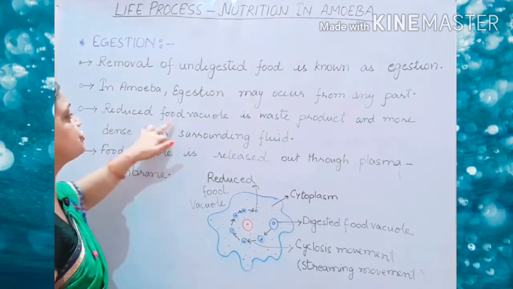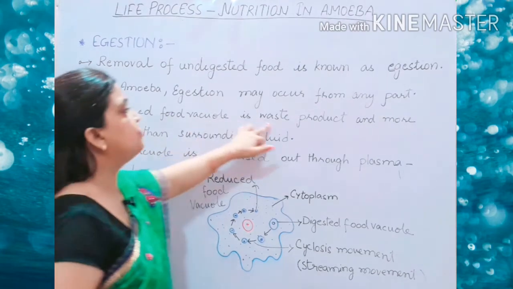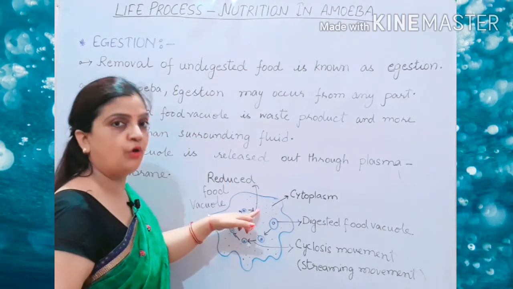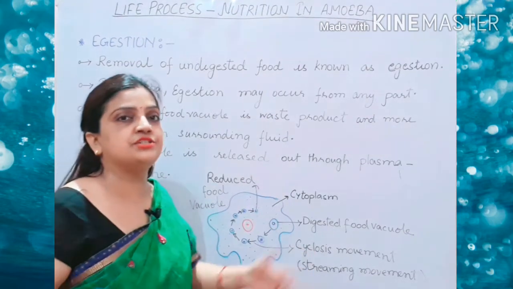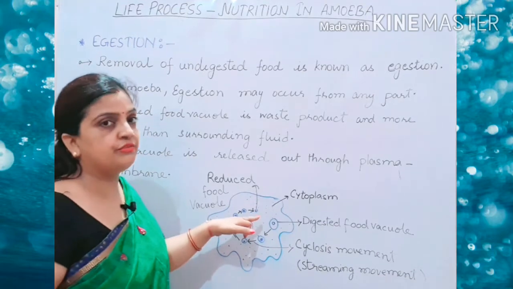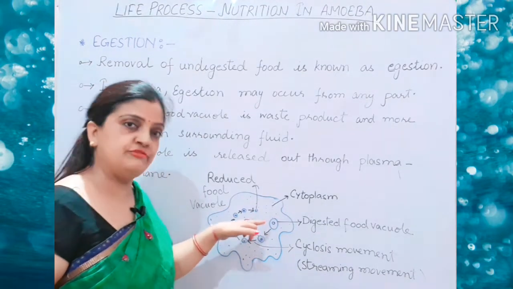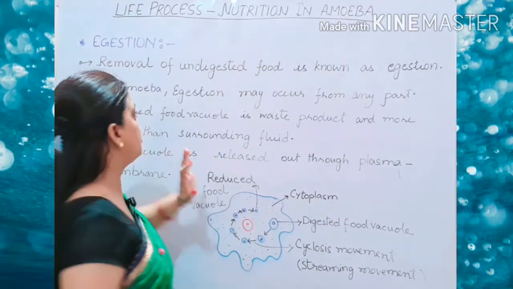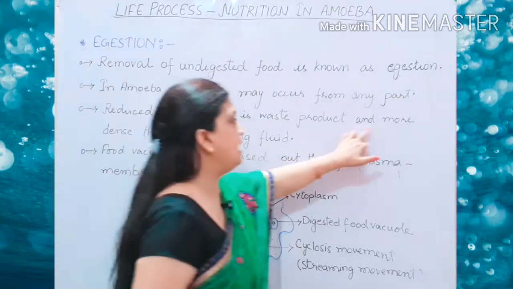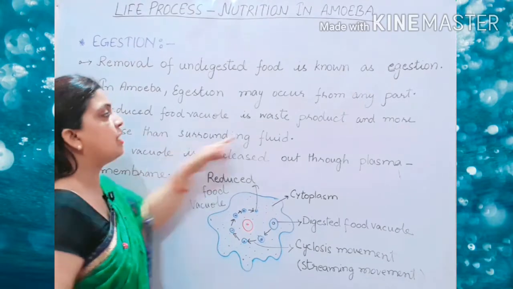Now, the reduced food vacuole is a waste product. This reduced food vacuole, which is formed after the utilization and assimilation, is now behaving like a waste product. So the reduced food vacuole is a waste product and more dense than the surrounding fluid.